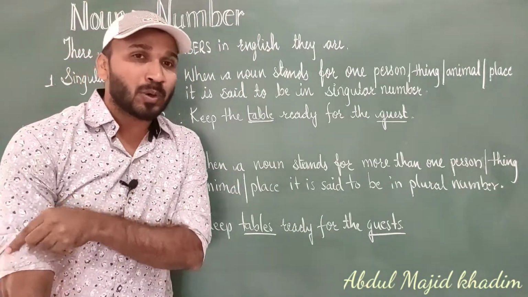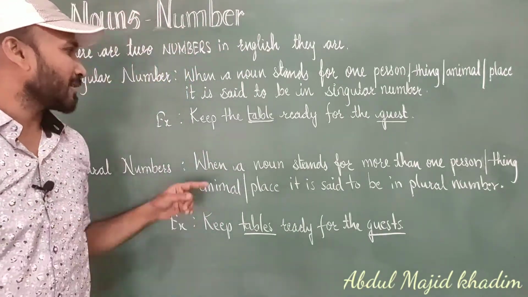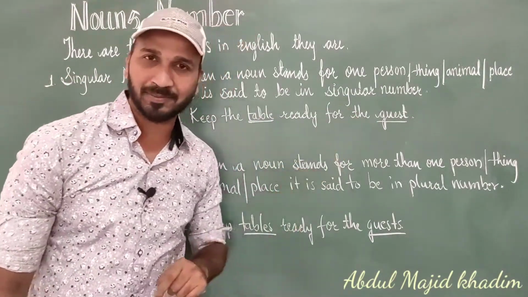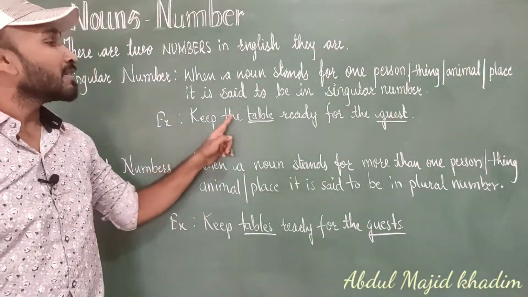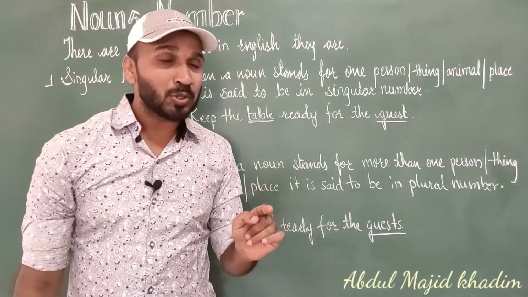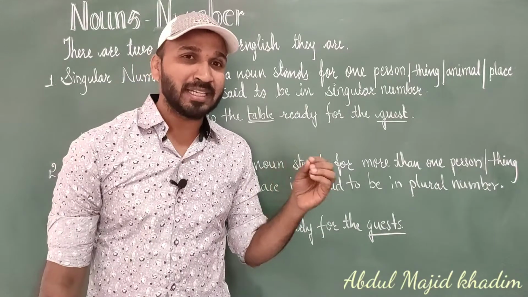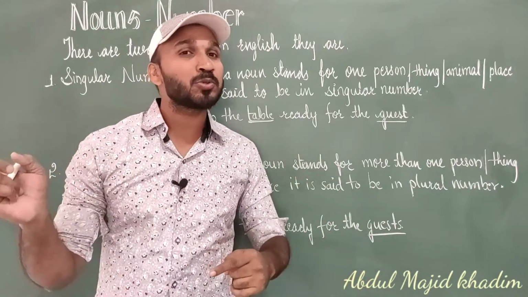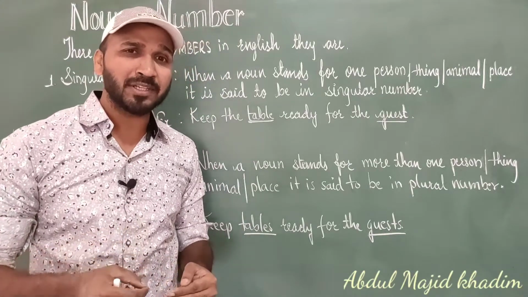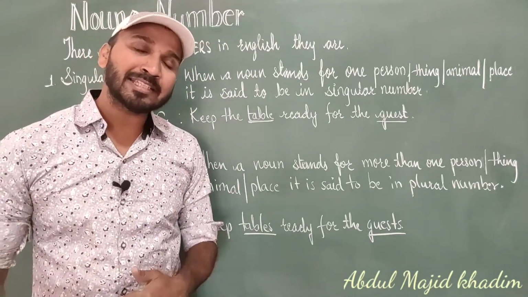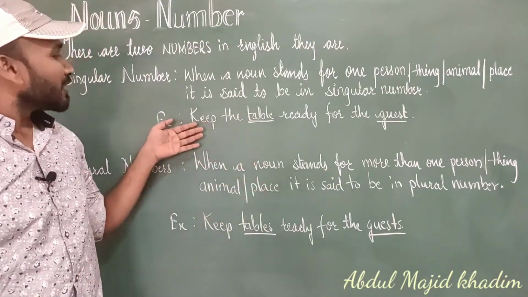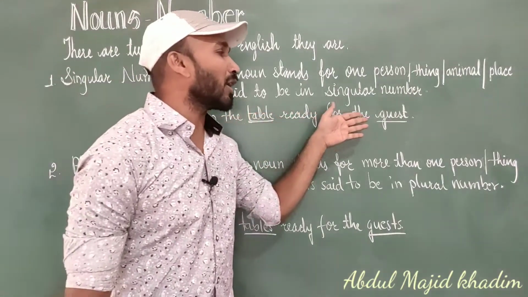So let's see what are the examples for that. I have written one example. Keep the table ready for the guest. In the sentence, the table is a noun. You know that. If you don't know what nouns are, how many types of nouns there are, just go to the noun video. I have already made and uploaded that video. Let's first learn nouns and then you can understand these numbers. Okay. So keep the table ready for the guest.